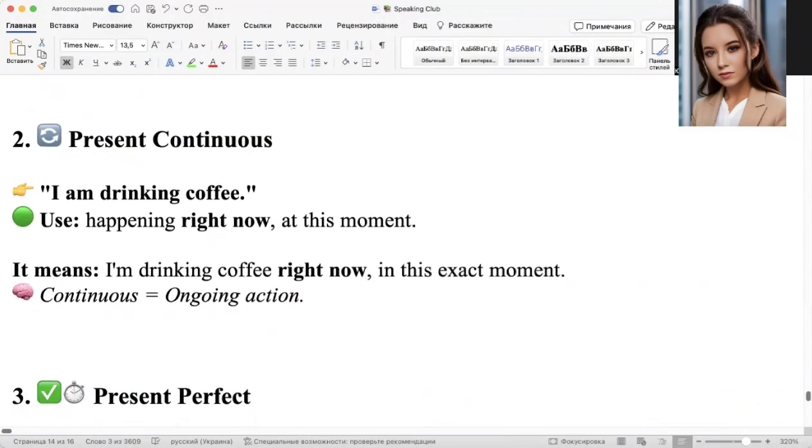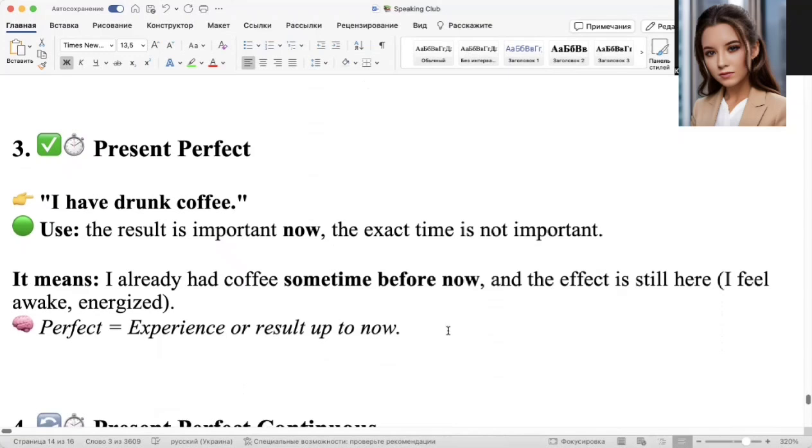Present continuous. I am drinking coffee. Happening right now at the moment, so it's not a fact. You are sitting at work and now you are working and you are drinking a coffee at this moment right now. It's an exact moment. So continuous, ongoing action.